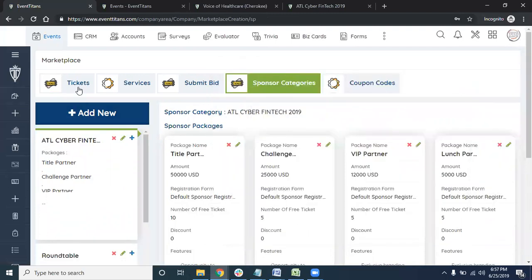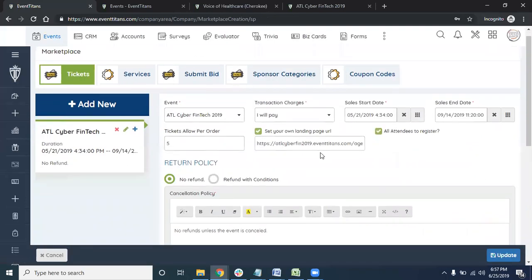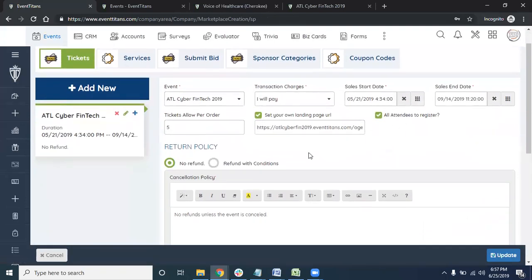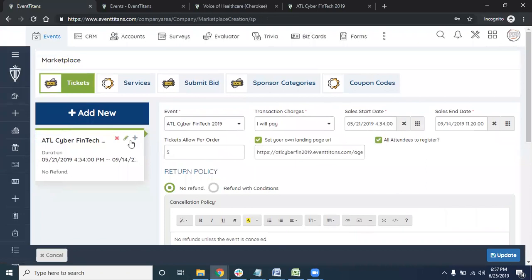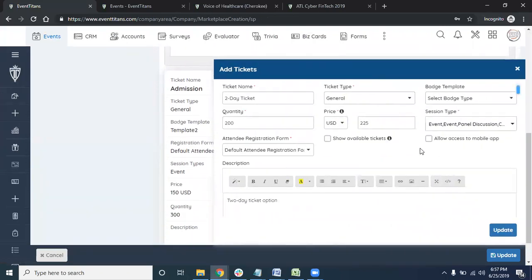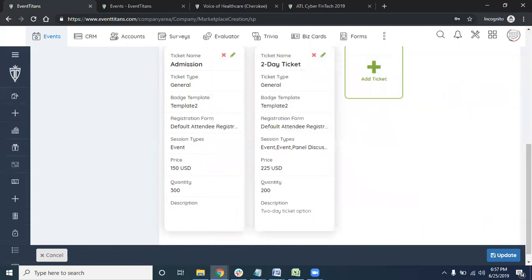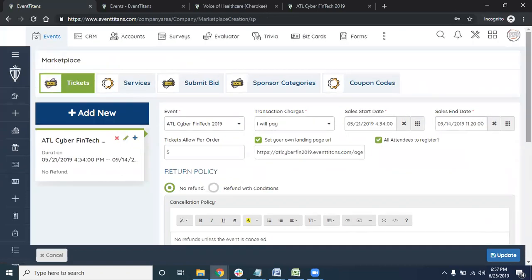And you can also sell a particular ticket for accessing your app too. If somebody wants access to networking, you can charge them $50 or $250. So we do have that facility as well, that you can sell the app for that.